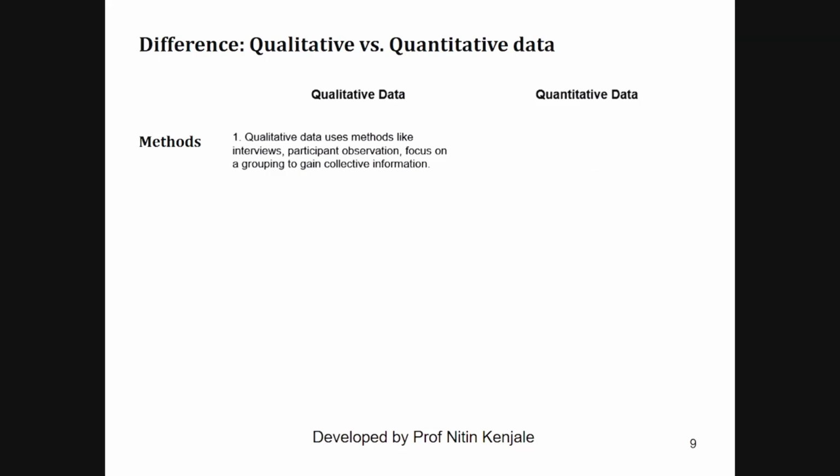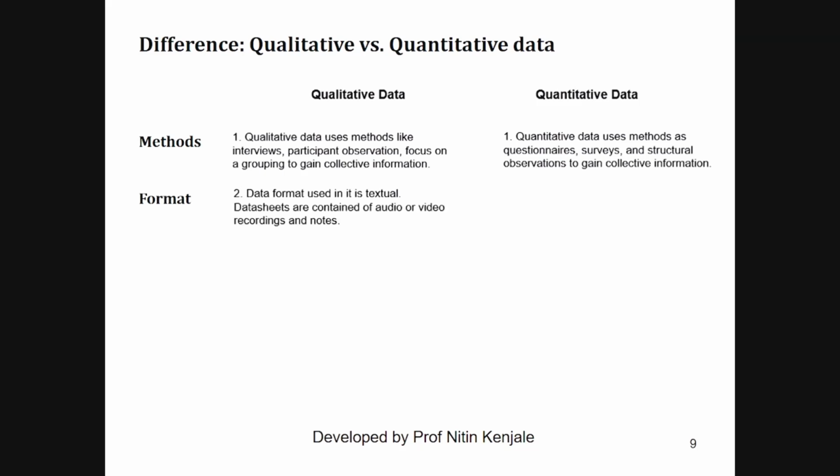Whereas quantitative data is collected using methods like questionnaires, surveys, and structured observations. The next difference is in the format of the data. Qualitative data format is textual. Data sheets contain audio or video recordings and notes. Whereas quantitative data format is numerical. Data sheets are obtained in the form of numerical values.